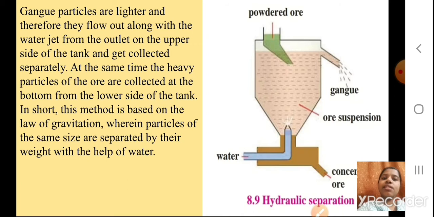It has some gangue particles, but the mineral is more and the gangue particles are less in the concentrated ore. Okay, students, hydraulic separation method: these diagrams in this chapter are important. Please study them properly. Okay, so we'll proceed.